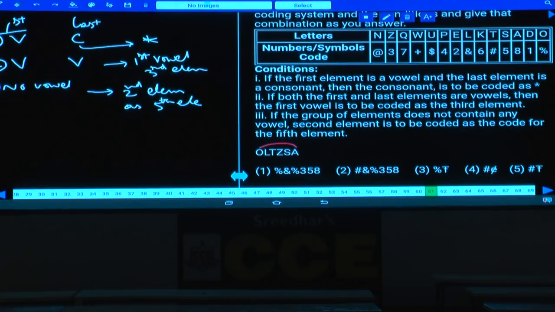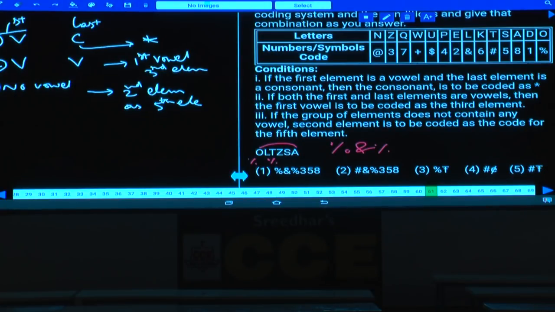What is the first vowel here? O. And what is the code for this O? Percentage. Now this percentage should be coded as the third element. Now T will be percentage. All the remaining as it is, based on the given table. O is percentage again. And next one L is end. And again the third element should be written as the first vowel, that is percentage.